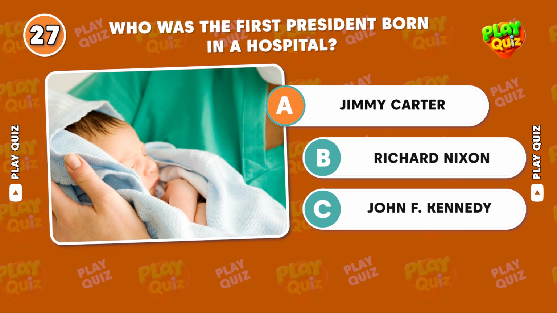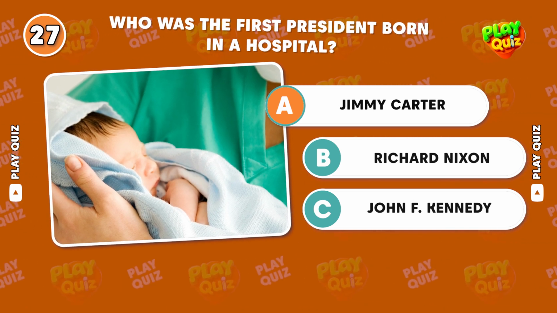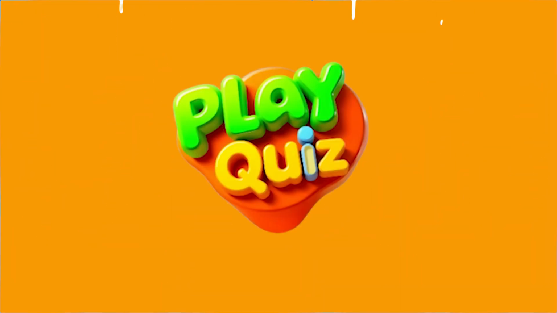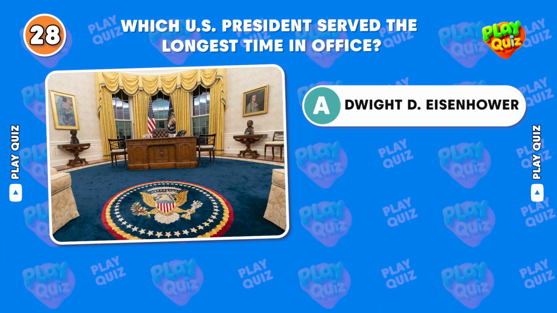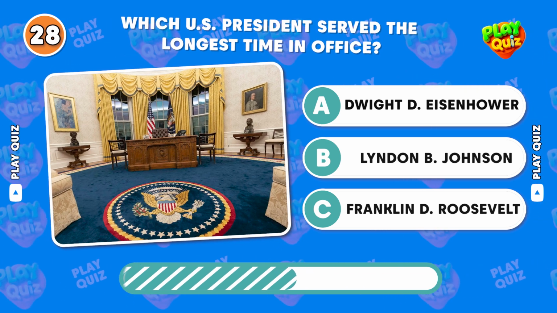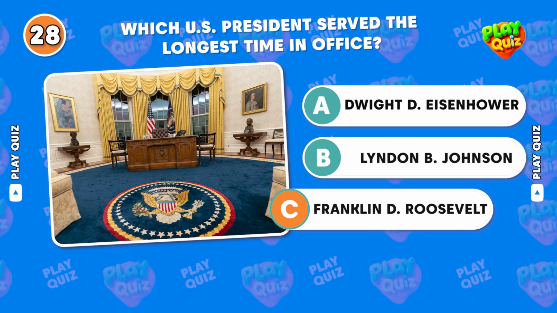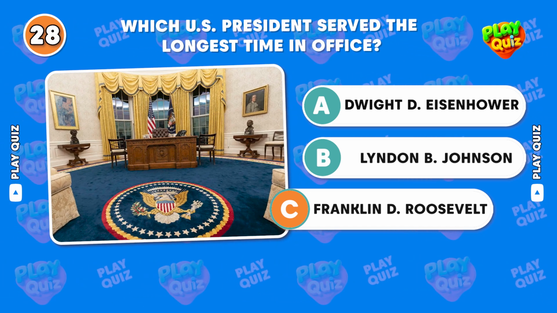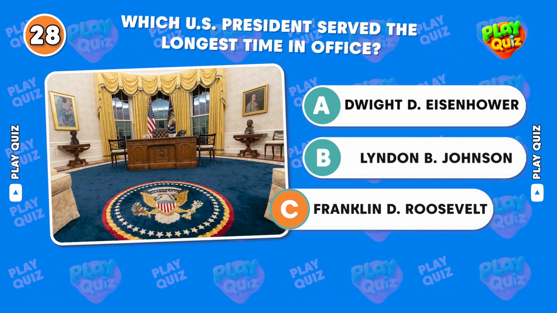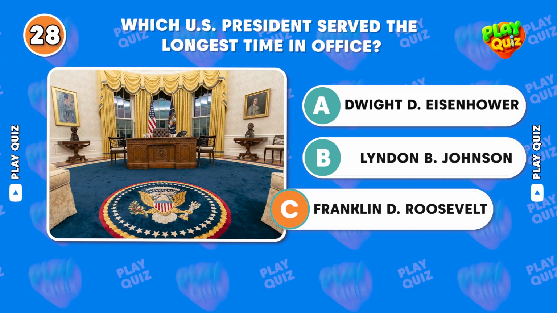Correct answer, Jimmy Carter, born in 1924, was the first president to be born in a hospital. Which U.S. president served the longest time in office? Correct answer, Franklin D. Roosevelt. FDR served 4 terms from 1933 to 1945, making him the longest-serving president in U.S. history.